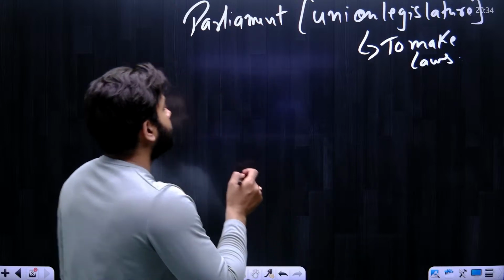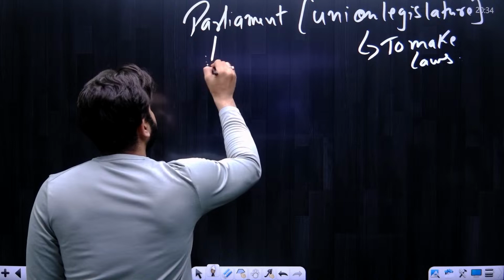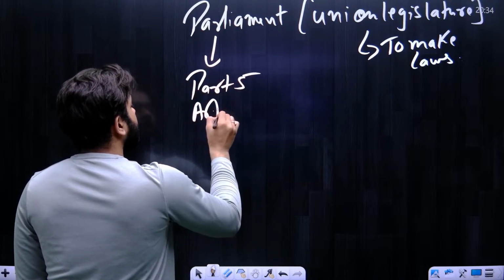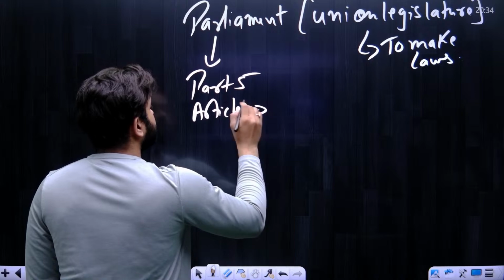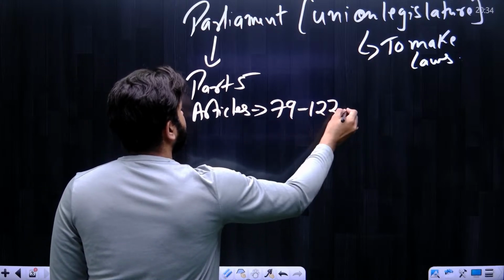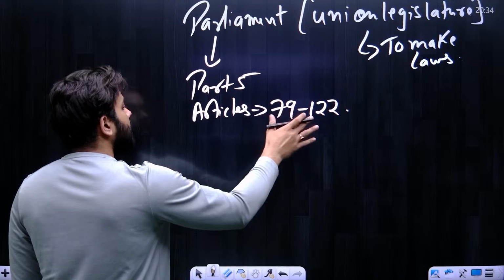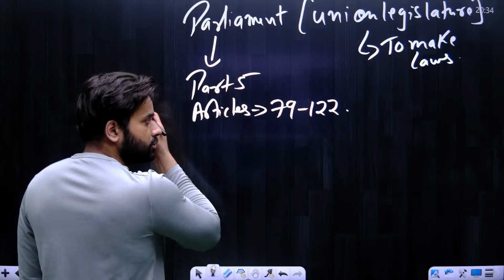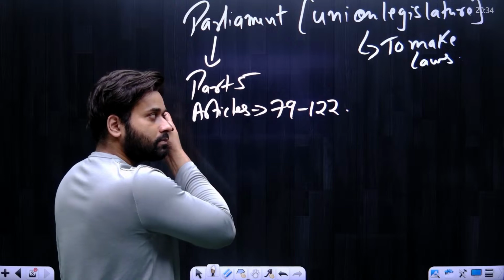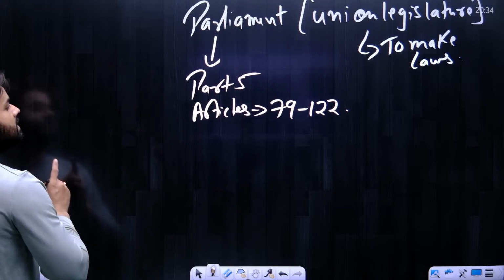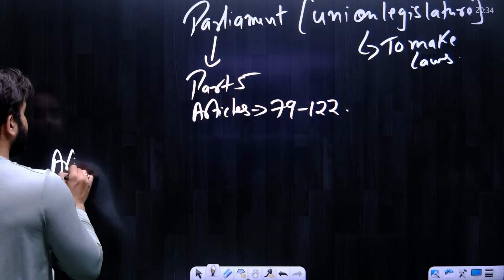Okay, so the topic Parliament is under Part 5 of the Constitution. And how many articles deal with Parliament? It starts from Article 79 till Article 122. So these articles are related with Parliament under Part 5 of the Constitution. Now with this we can start the topic Parliament. First we will start with Article 79.